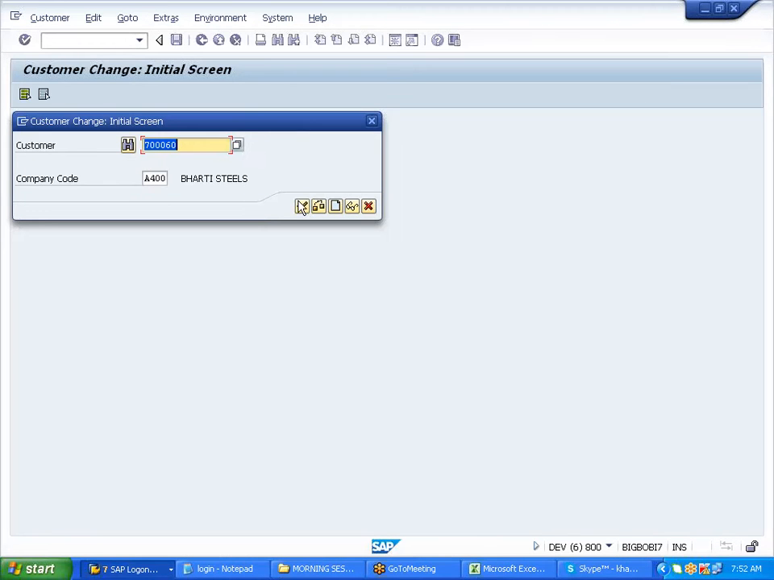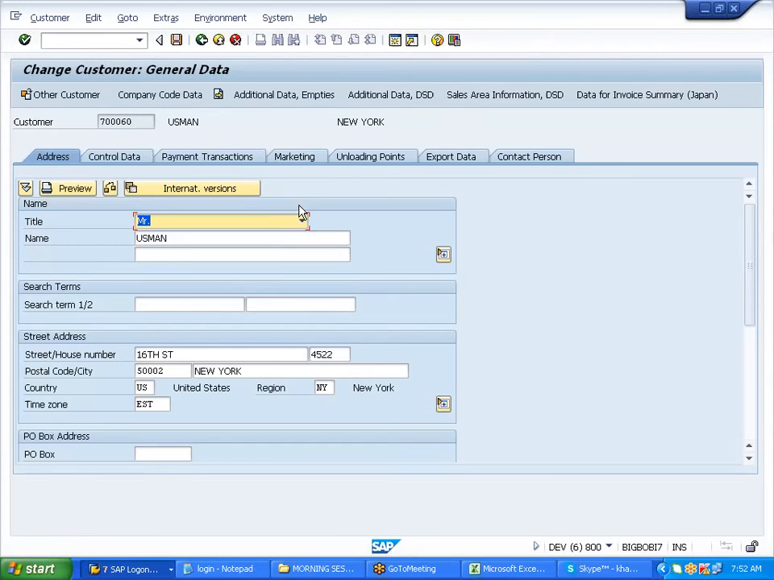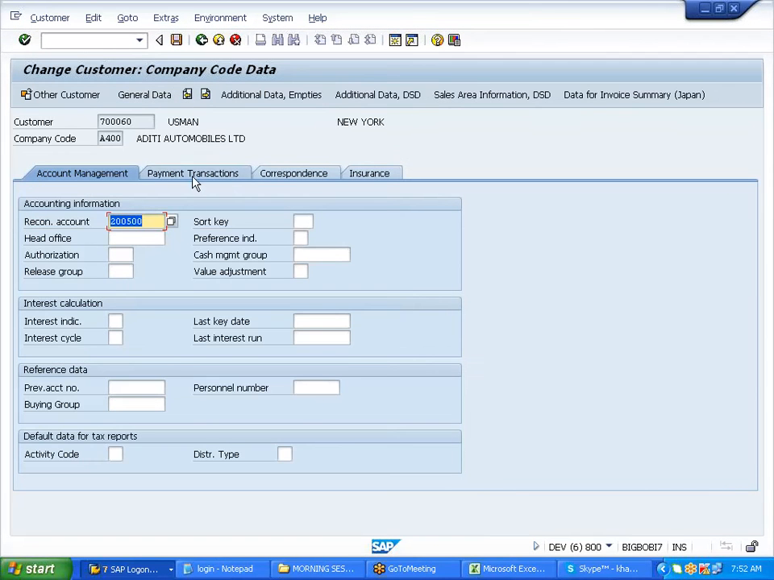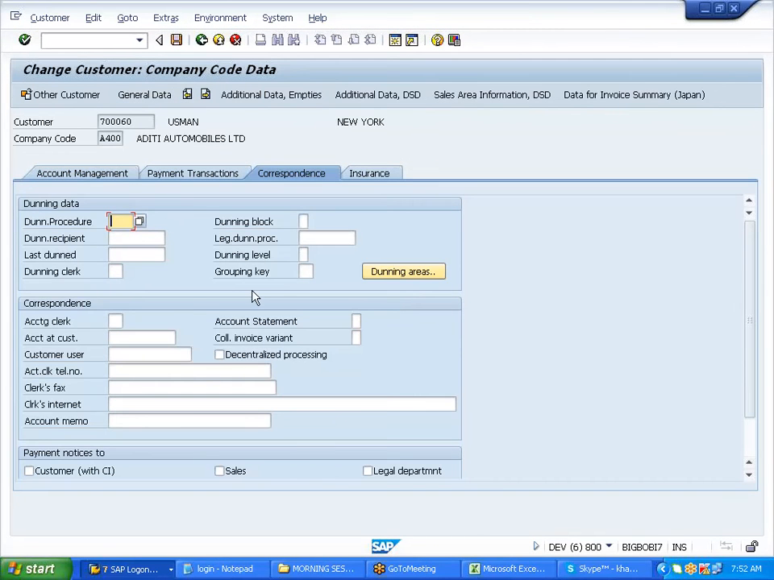So let's say Usman. In the company code data, in the correspondence, here we assign A400, the dunning procedure we created. Once I come back here and see, it will give me the date on which I have run this. Okay, I'll save it.